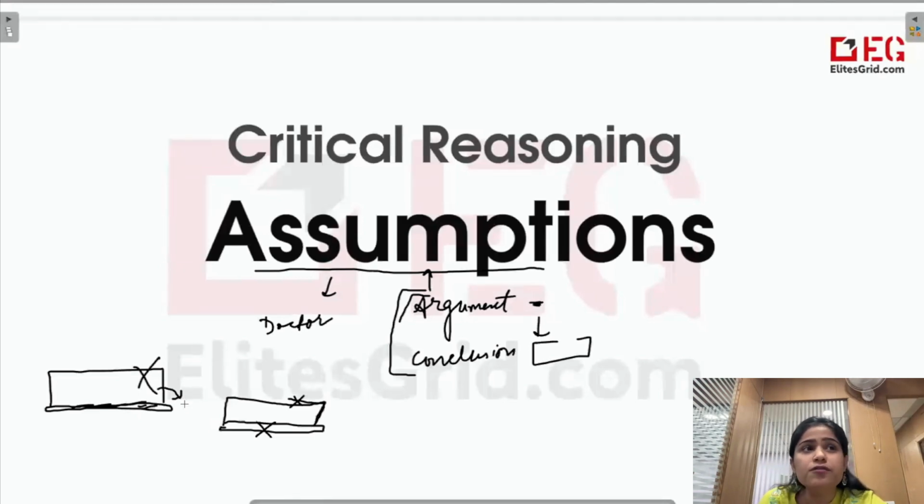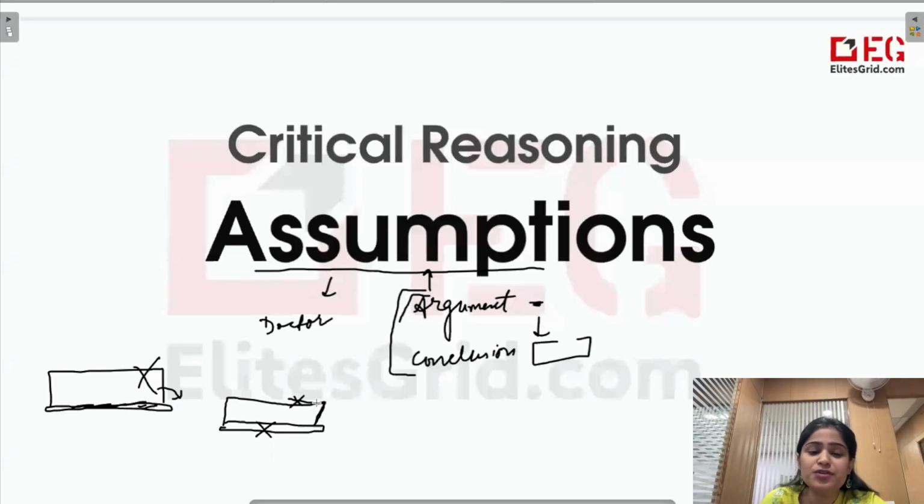So whenever you're confused, always try to negate that option. When you're given many options, just negate that option and see what if this option is not true? What if this thing doesn't exist? Will the conclusion still be valid? If it will not be valid, then that will be the assumption because the conclusion is based upon that assumption.